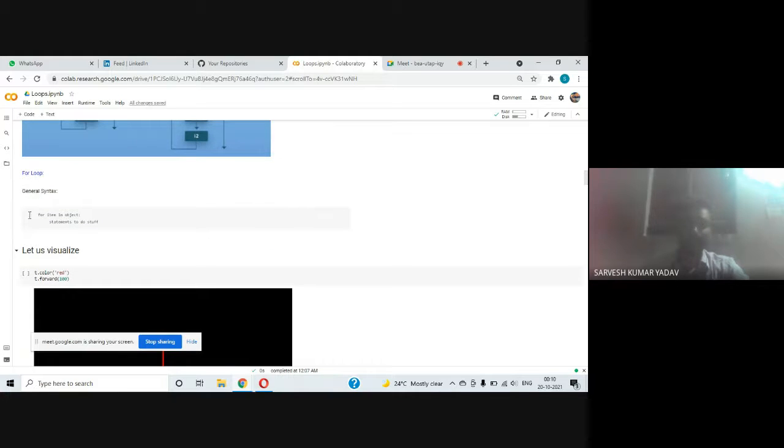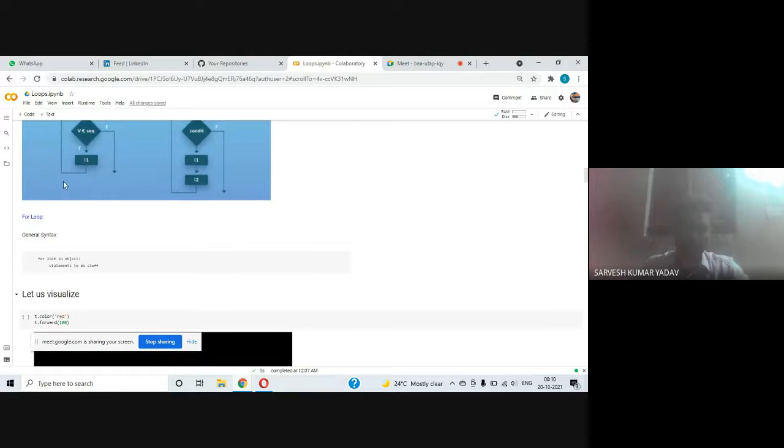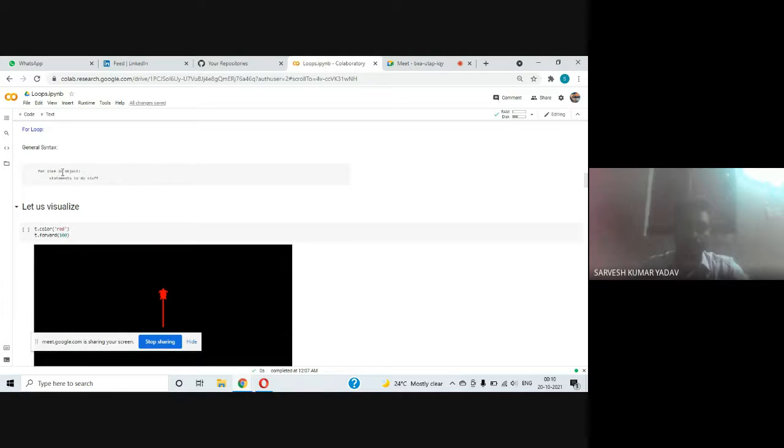Okay, let us see the general syntax of the for loop. For item in object, statement to do stuff. Yeah, for item in object and statement to do stuff. This is the general syntax for writing a for loop.